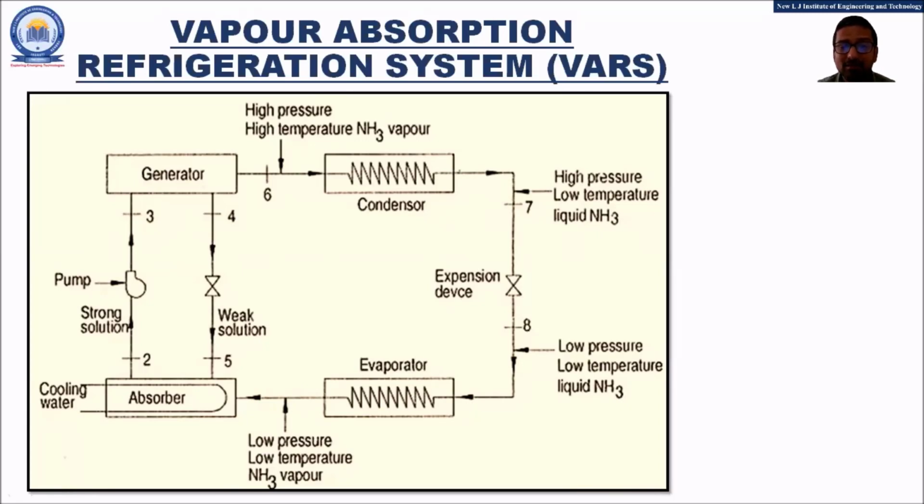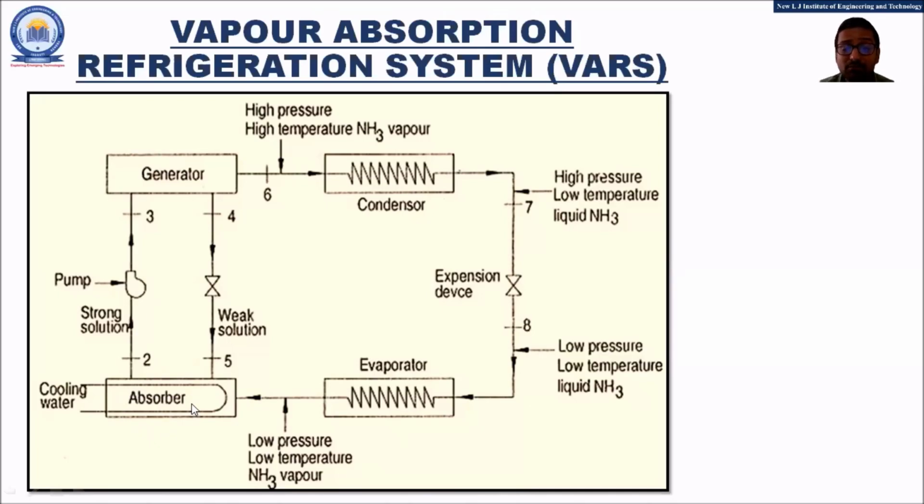So friends, now let us understand the working. You are observing in the image that there is no compressor. We are having the condenser, expansion device and evaporator, but in place of the compressor, we are using the absorber and the generator assembly. So friends, at point number 1, that is the starting, the low pressure, low temperature ammonia vapor, it enters into the absorber.